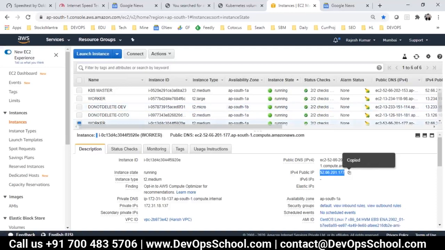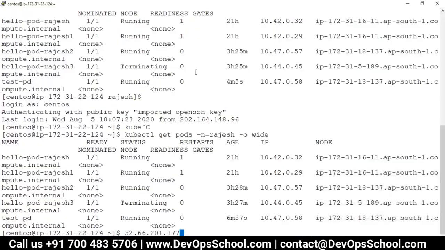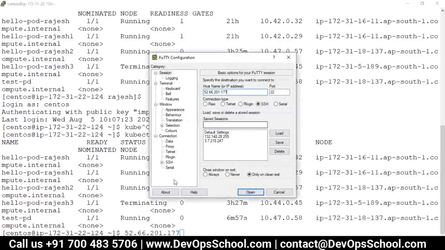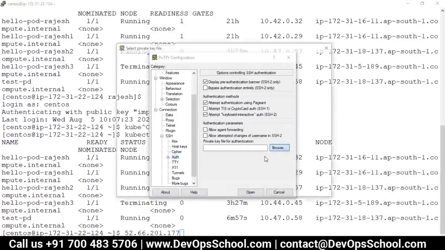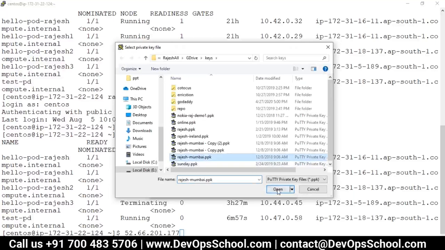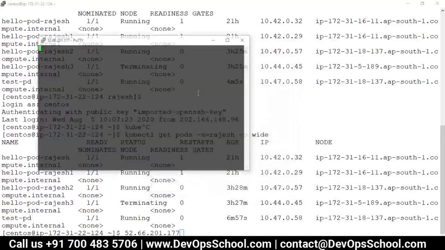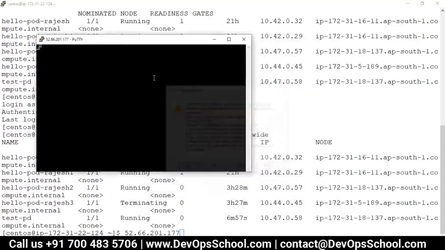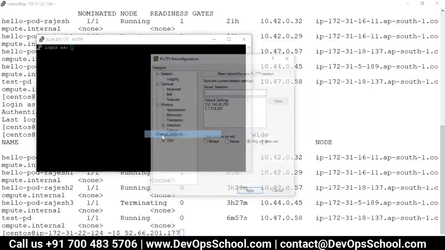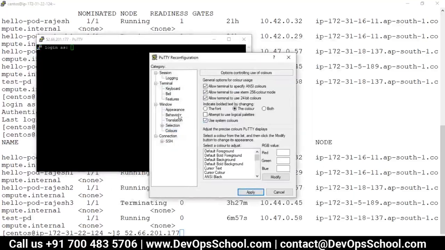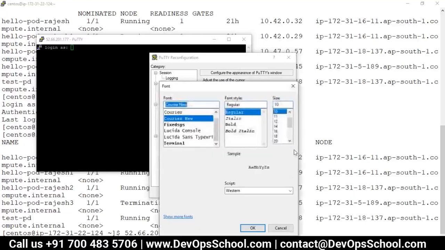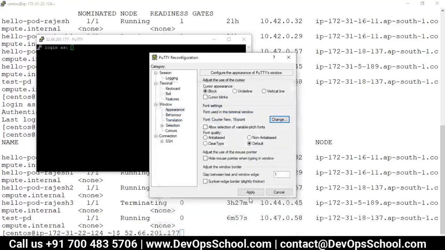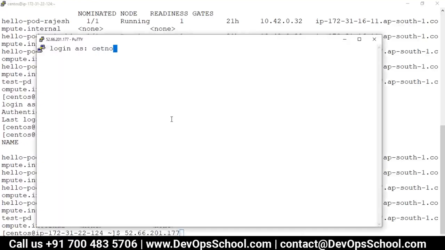Here is the IP address. So look at this here. New session. Click OK. Yes. Okay. So CentOS.